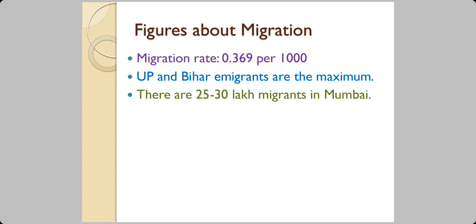Now, similar to the birth rate, you have the migration rate, and presently it is 0.369 per population of 1,000 people. When you look at it state-wise, the emigrants, that means the people who migrate out, are maximum from the states of Uttar Pradesh and Bihar because of the poverty and more population, less opportunities in those states, and because of other problems.